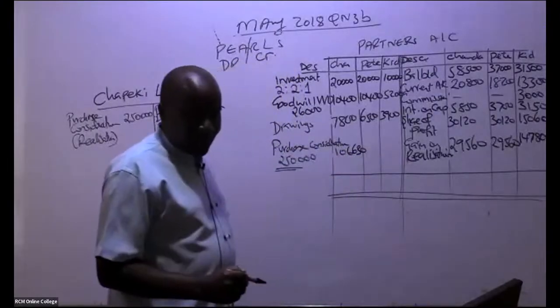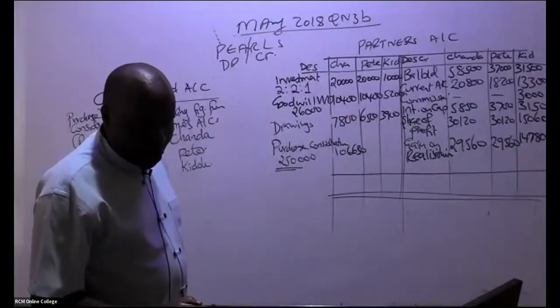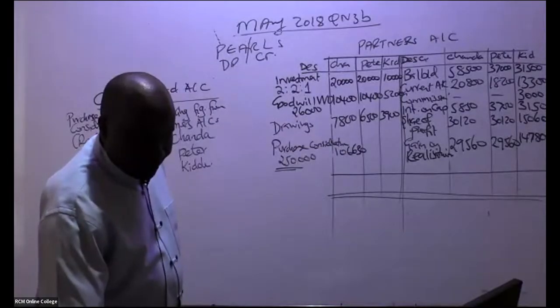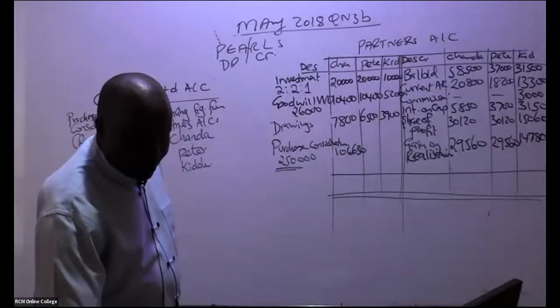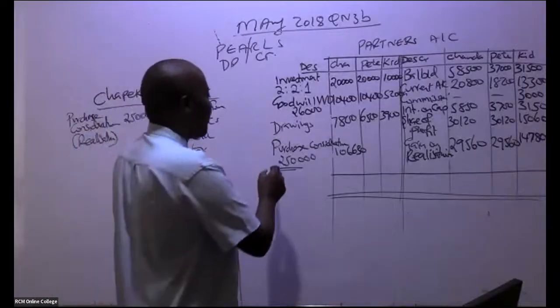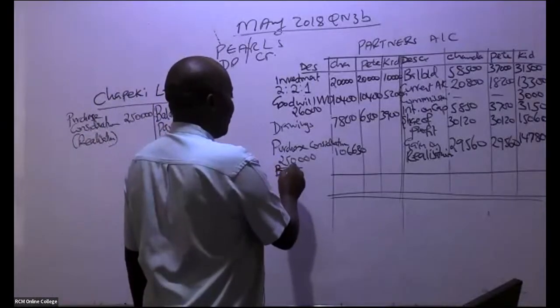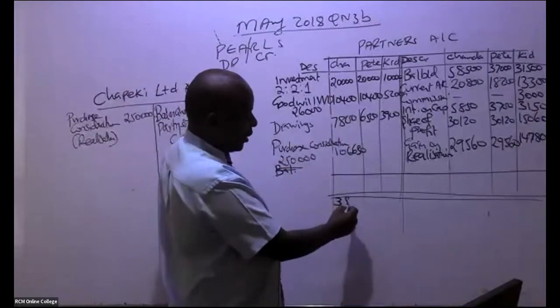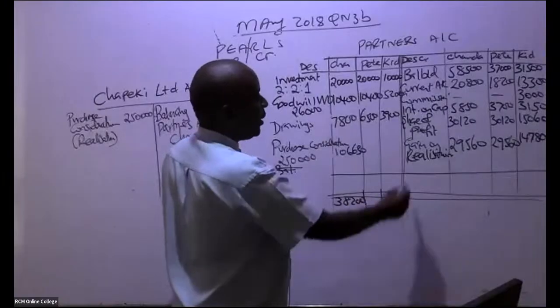630, the first one. Remember, we're looking at the balancing figure. So the first one, somebody is giving me a figure of 38,200 here. How about this first ninja here?